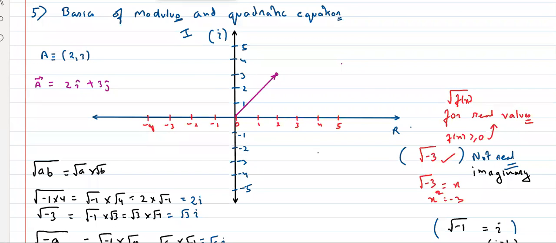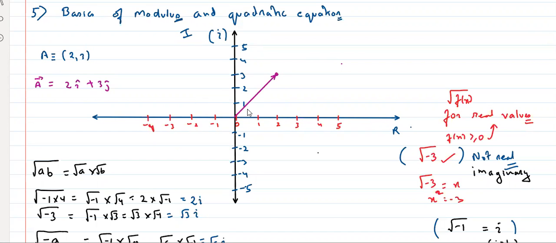I'll just use the same concept. But is this the x-axis? Is this the y-axis? No, right? This is the real axis and the imaginary axis. Yes or no? Clear? So I can say that, so this is what?